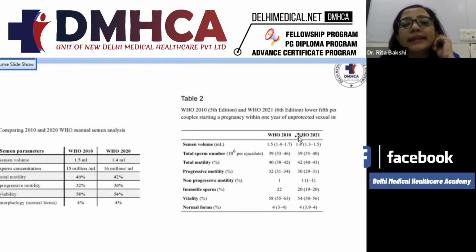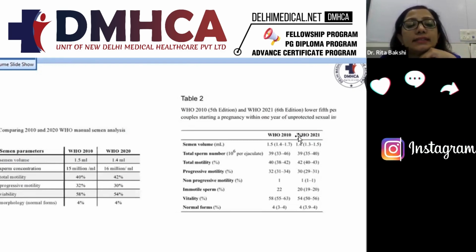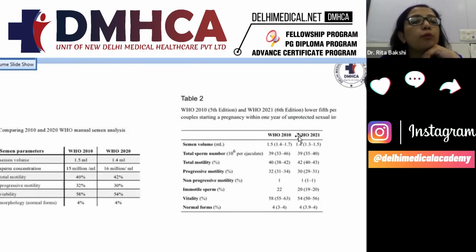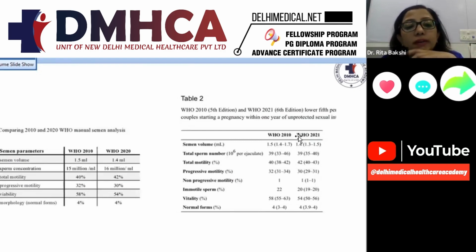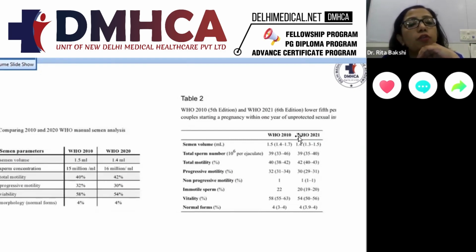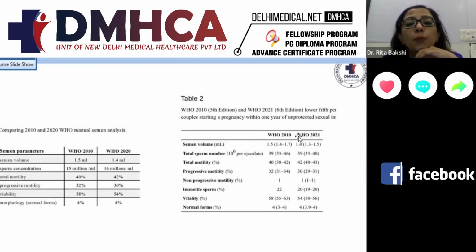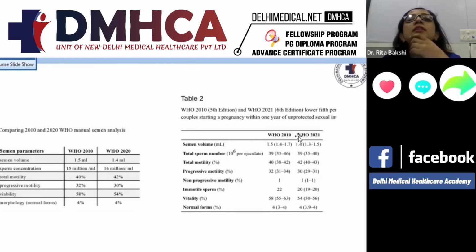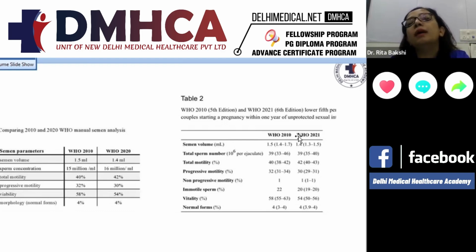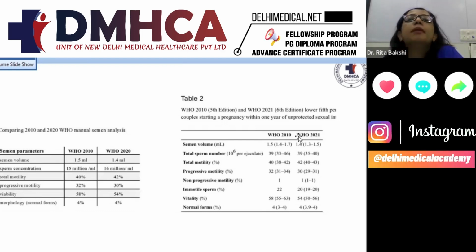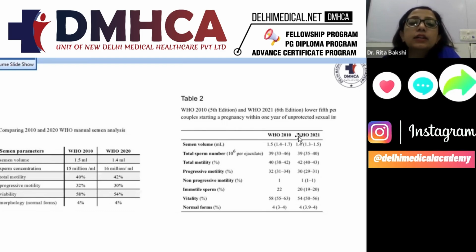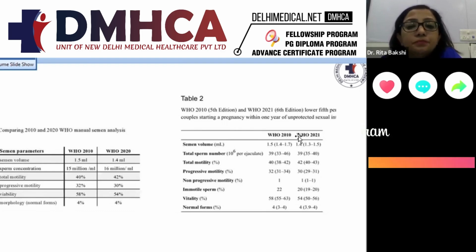This has been slightly modified in the 2020 edition, which has made the volume cutoff 1.4 ml, concentration 16 million per ml, motility 42%, progressive motility 30%, and viability 54%, while morphology has remained the same, that is 4%. So these are the slight modifications. The 6th edition has encompassed a larger population and has included the Asian population as well. So there are minute variations, and this is the recent cutoff for a normal semen analysis.